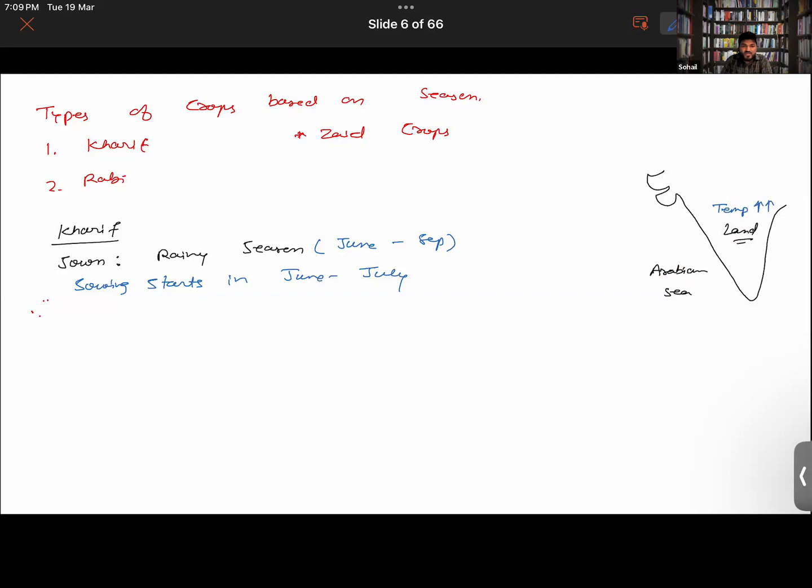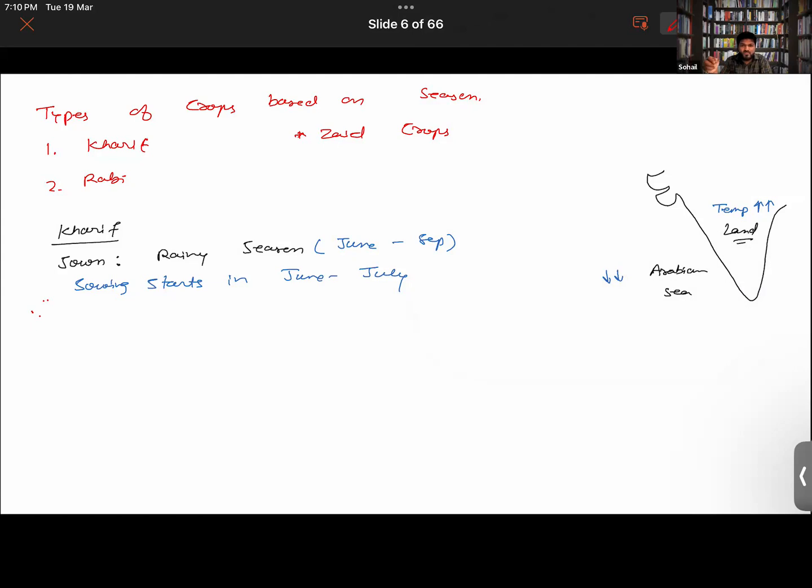Getting it now, Khadija and Sundus? Yes. While in the Arabian Sea, during the daytime, the temperature is low. Also, note down the fundamental thing that land heats up fast and cools down also faster, while water becomes hot very slowly and it cools down also very slowly.